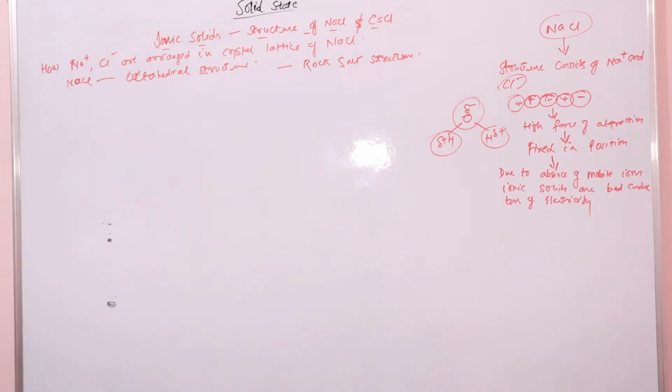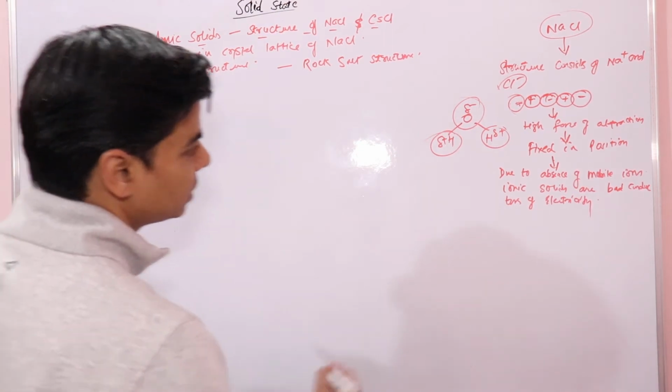So we say that the chloride ions have face centered cubic structure, therefore chloride ions are present at all corners. Face centered means, as we have already studied in previous lectures, all the corners and the center of the 6 faces. We know that if this is a cube,